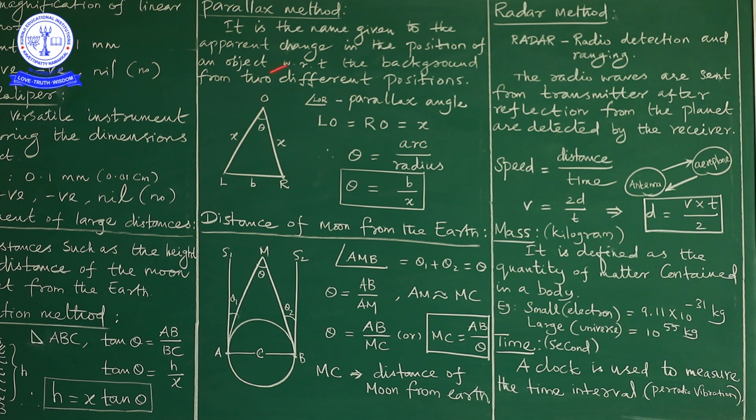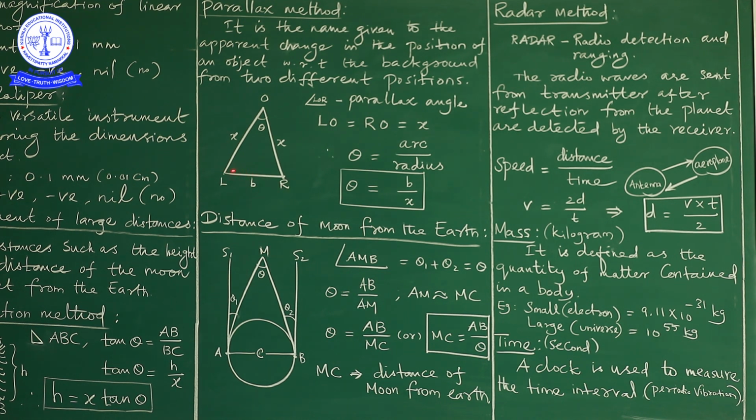It is due to the parallax angle. That's why I am telling you, by using two different positions with respect to the background, we are able to change the position of the object. So that is called the apparent change of the given object. X is the distance between the point O and L. Again, the same X is the distance between the point O and R, but the distance from L to R is b. This is the left eye, this is the right eye. So, b is also called the arc length.